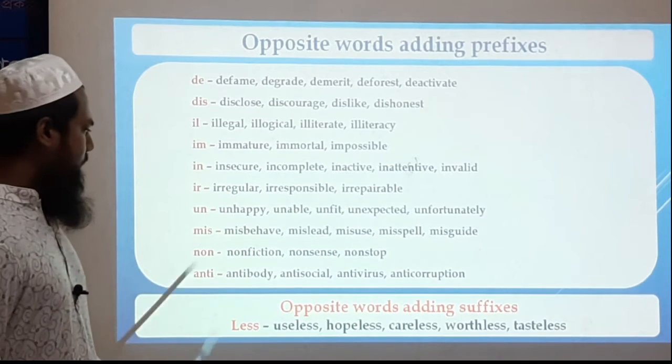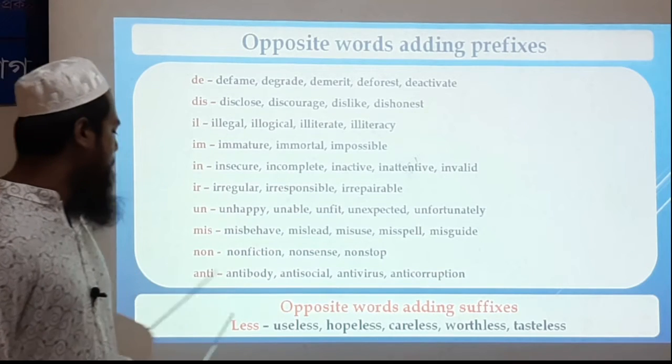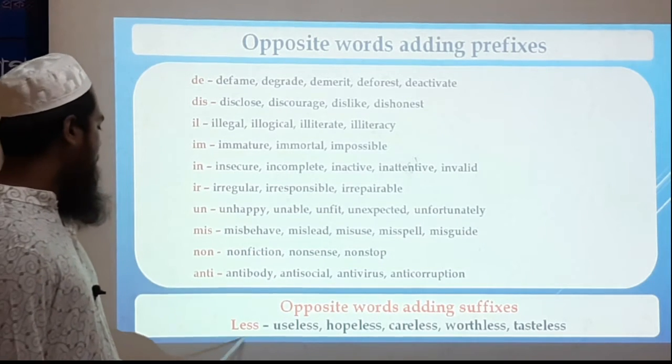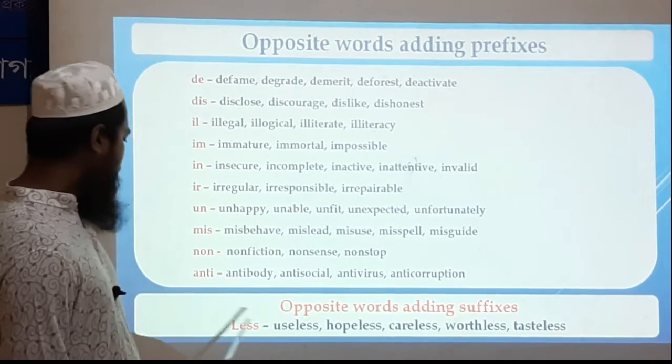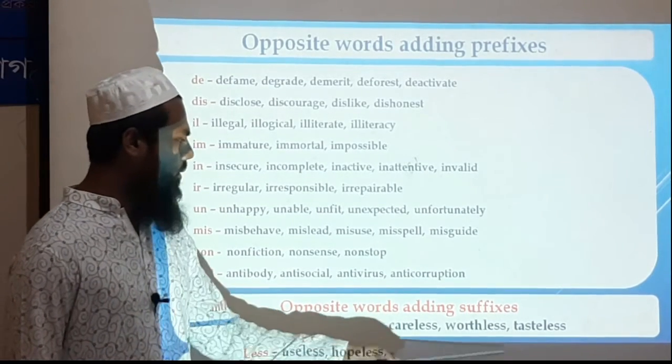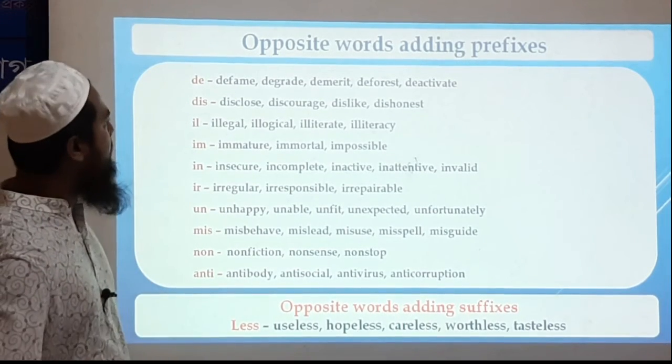Okay, and there is another suffix to make opposite words, and it is less. We use less to make opposite words: useless, hopeless, careless, worthless, tasteless, and many other words we can form using less.